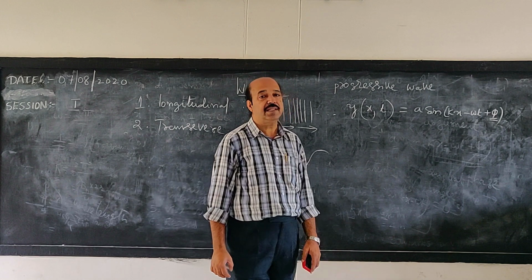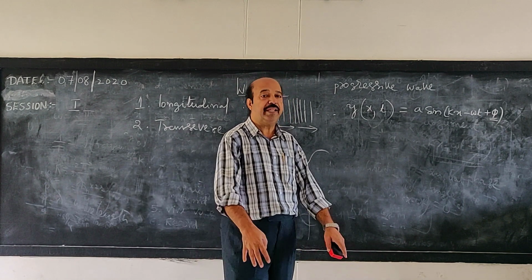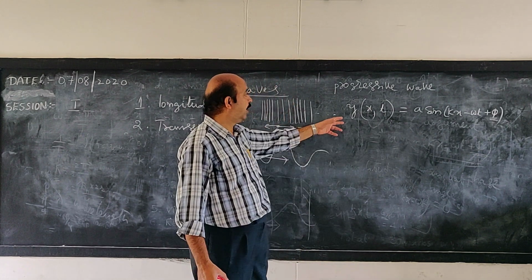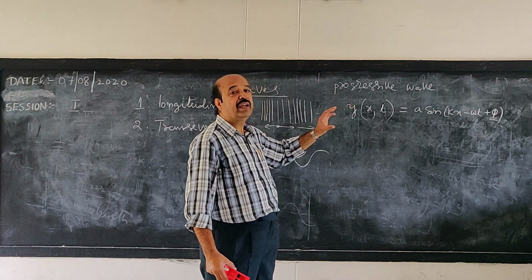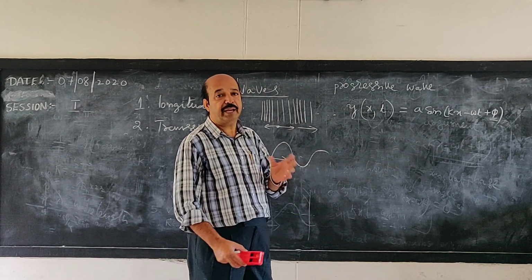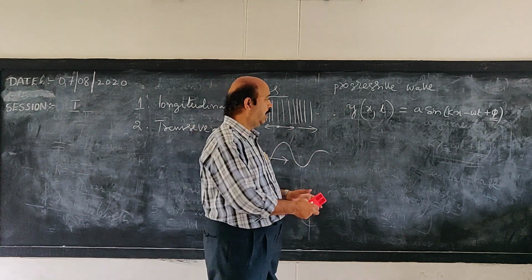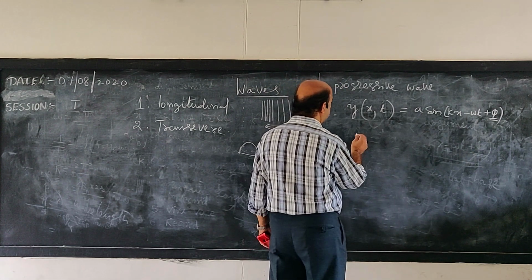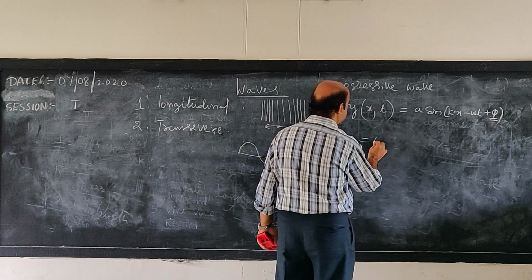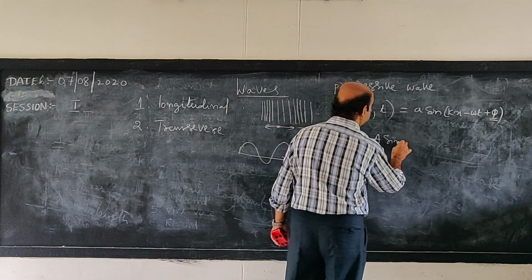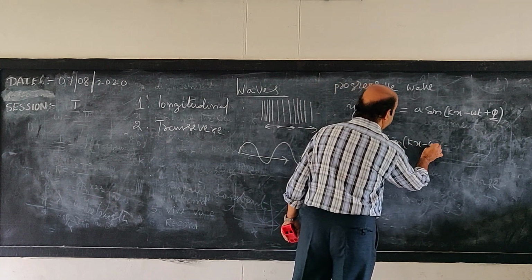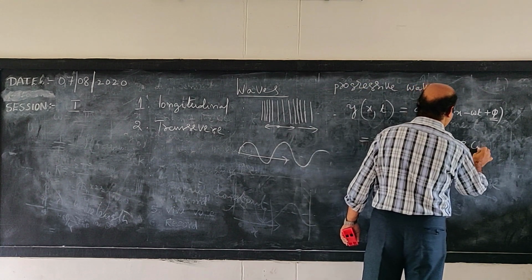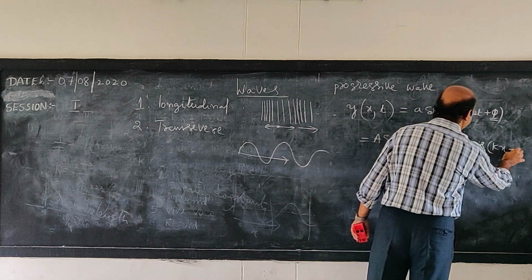Because both sine functions and cosine functions are periodic, as a combination of these functions we can represent a progressive wave in which the particles vibrate harmonically. And for the sake of mathematical purpose, this can also be written as some constant A sine (kx minus omega t) plus some constant B cos (kx minus omega t).